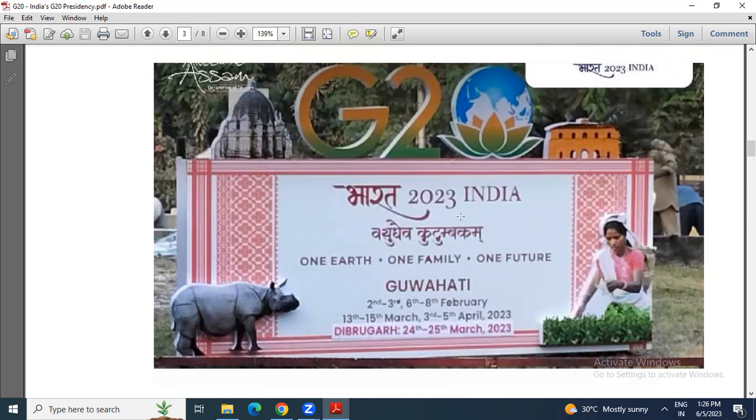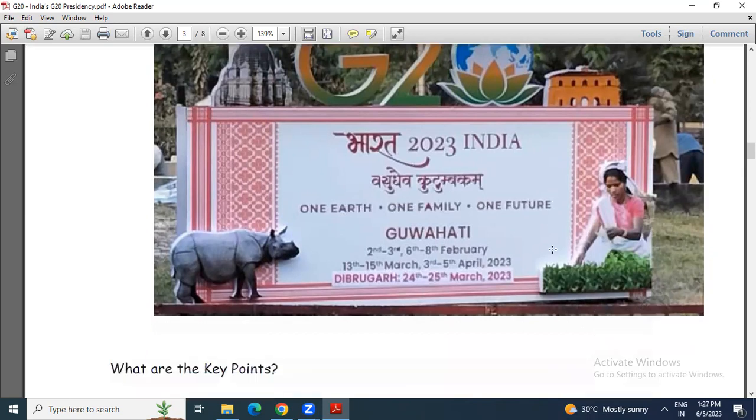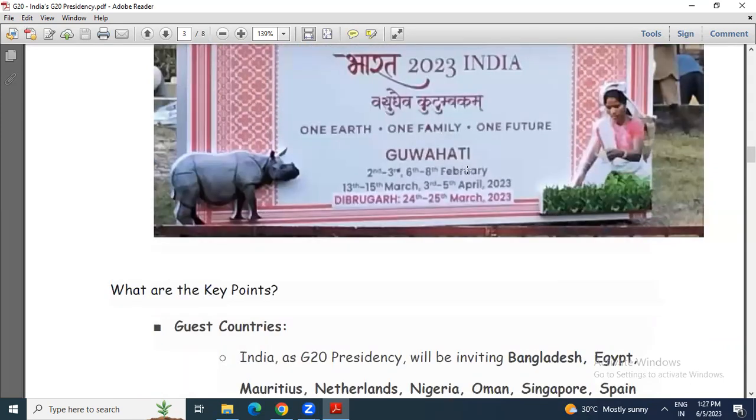There, first of all, what you have to notice is that the theme is Vasudhaiva Kutumbakam, and Vasudhaiva Kutumbakam means one earth, one family, one future. One earth as one family, and we expect one future for it. One earth, one family, one future, Vasudhaiva Kutumbakam. Okay, you can see the date like that.